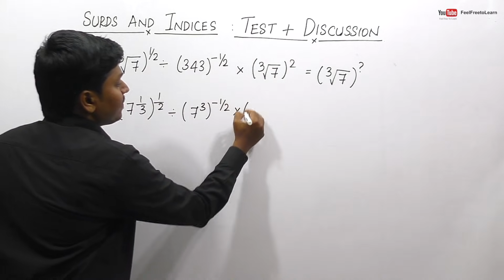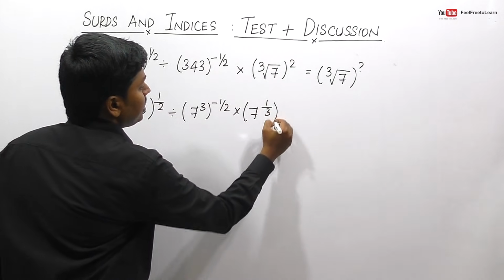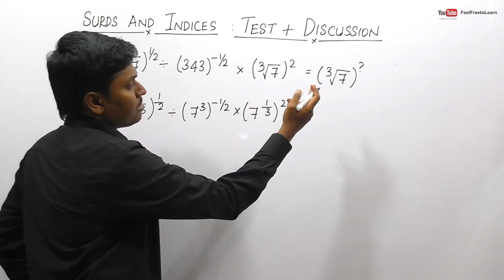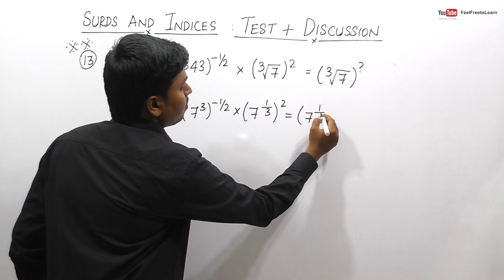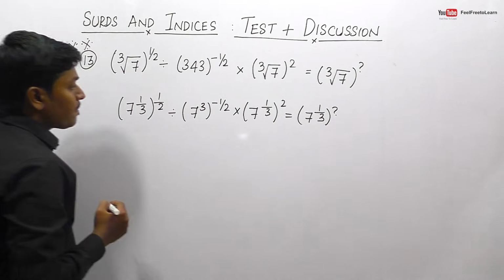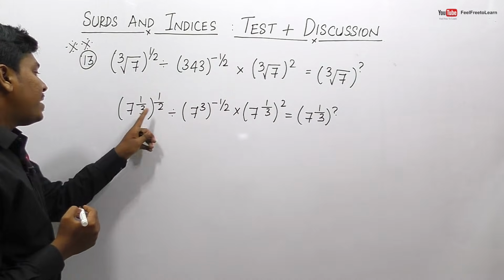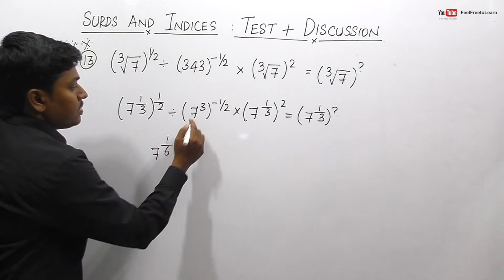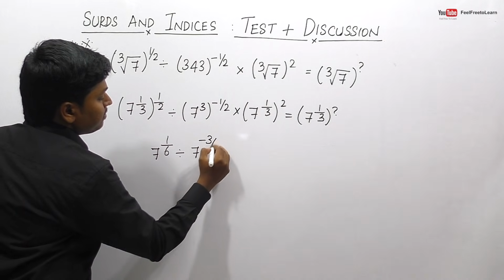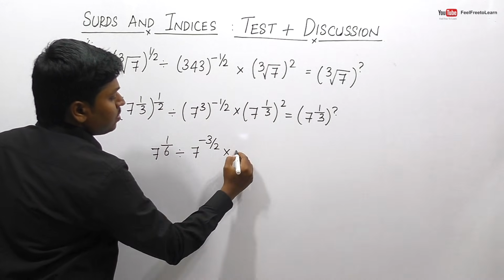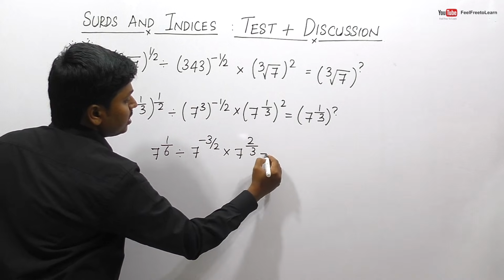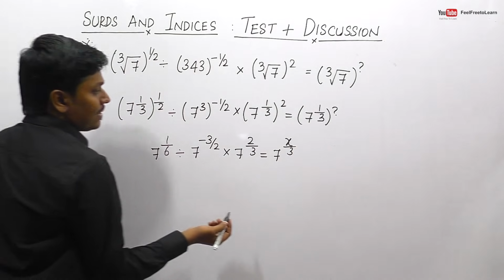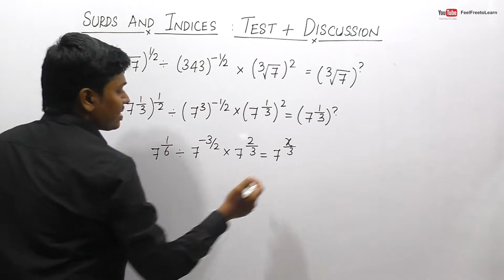And cube root of 7 can be written as 7 power 1 by 3 into 2 is equal to, so friends, we need to find cube root of 7 power question mark. So this can be written as 7 power 1 by 3 into question mark. When we multiply 1 by 3 into 1 by 2, the resultant will be 1 by 6. Division, and this can be written as 7 power minus 3 by 2, and 1 by 3 into 2 will be 7 power 2 by 3 is equal to 7 power x by 3. I am just taking question mark as x. So 1 by 3 into x will be x by 3.